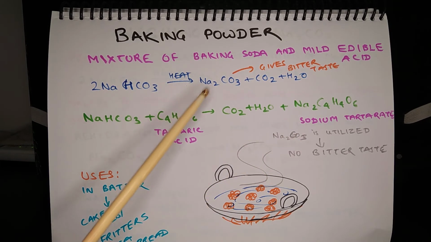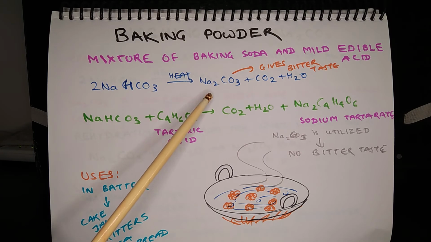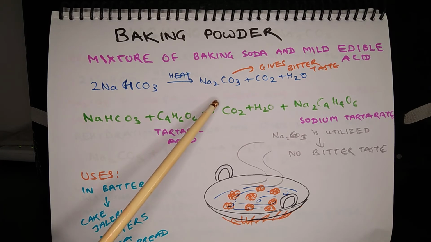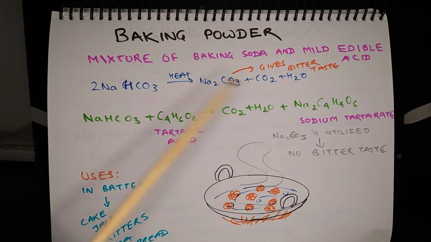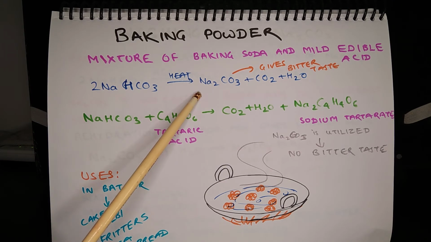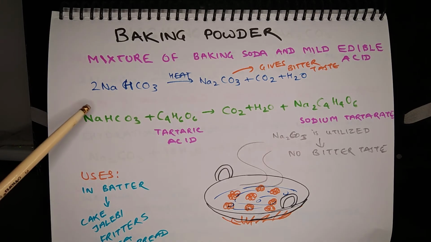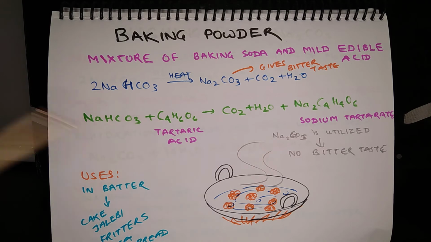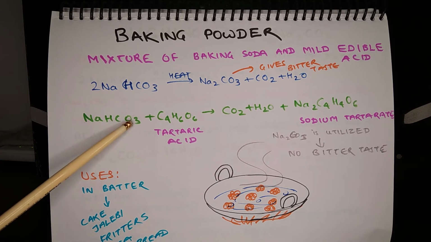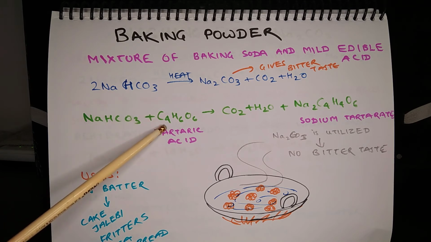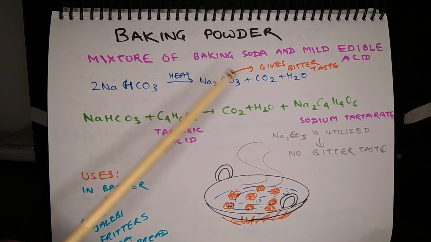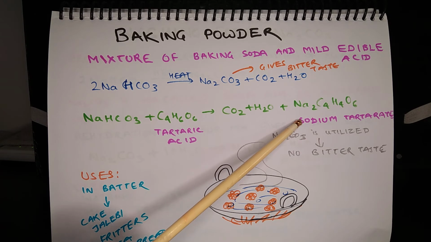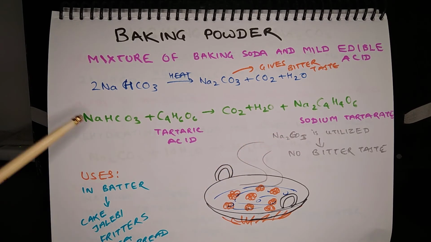But sodium carbonate leaves a bitter taste which is not desirable. In order to get rid of this bitter taste, a mild edible acid is mixed with baking soda to make baking powder. So now what happens when baking powder is heated, the acid in baking powder combines with sodium carbonate to produce a salt. So let us look at this example.